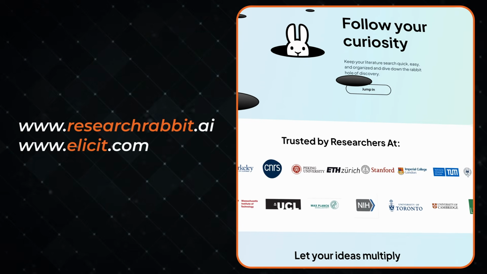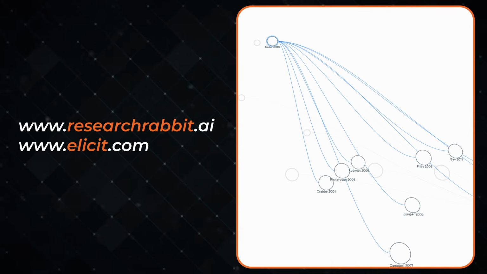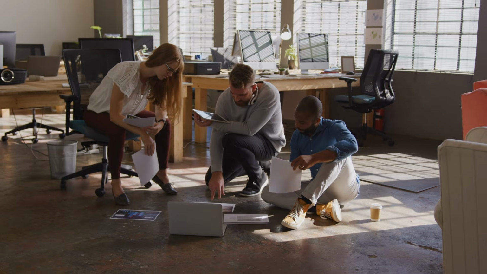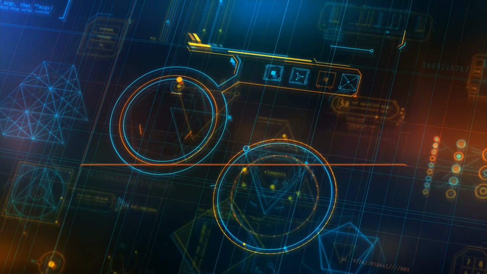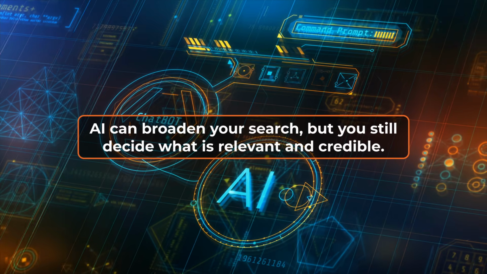Tools like semantic search engines and AI-enhanced databases, I like ResearchRabbit or Elicit, can help you identify relevant papers, trace citation networks, and surface related concepts that you might not have considered. This is especially valuable early in the literature review, when you're still mapping the field. AI can broaden your search, but you still decide what is relevant and credible.